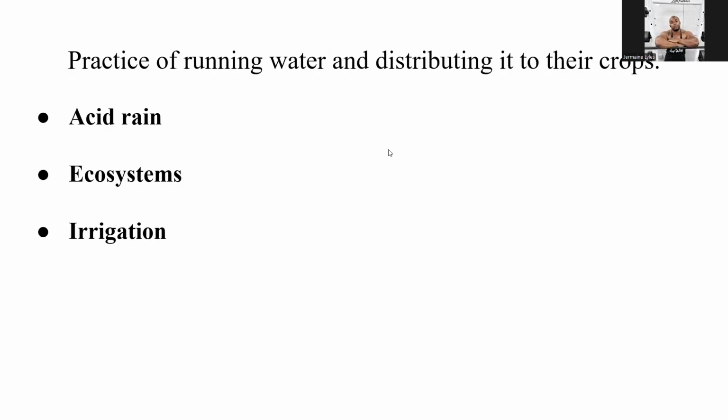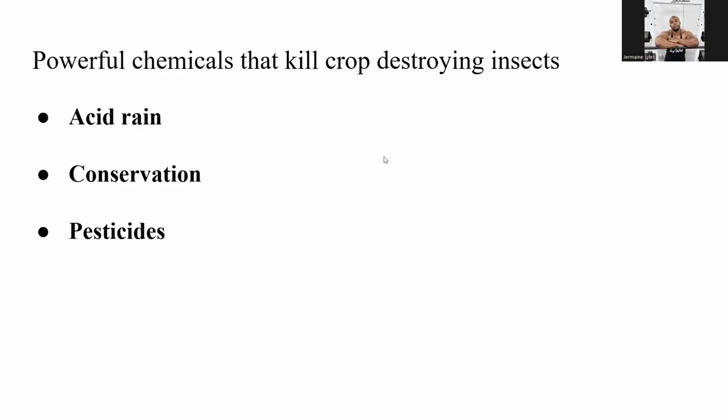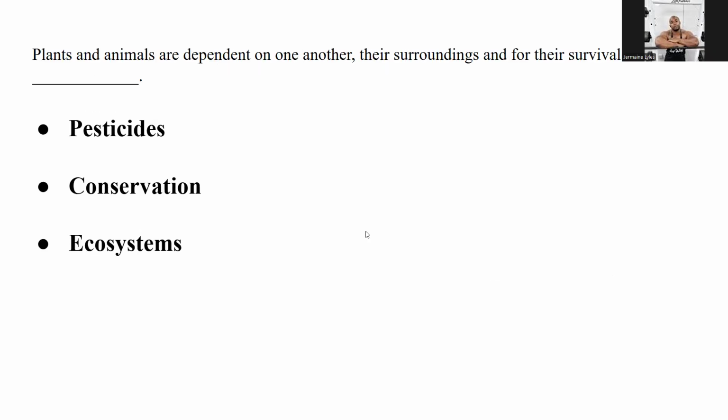The practice of running water and distributing it to their crops, I just talked about that, is irrigation. Cutting down trees without replacing them is deforestation. Powerful chemicals that kill crop destroying insects: pesticides. We're getting there. Changing what is planted in the field is crop rotation.